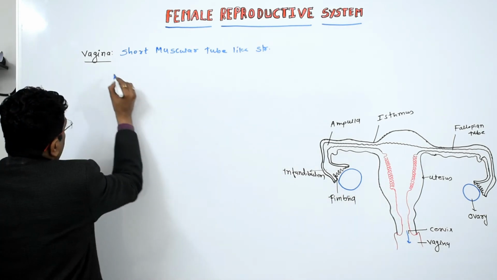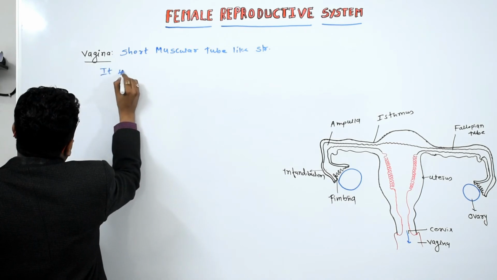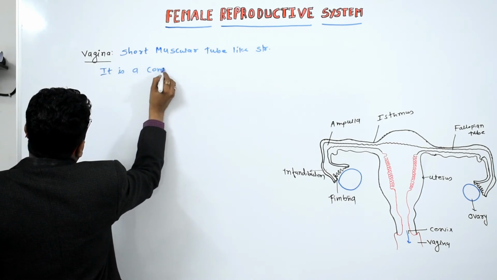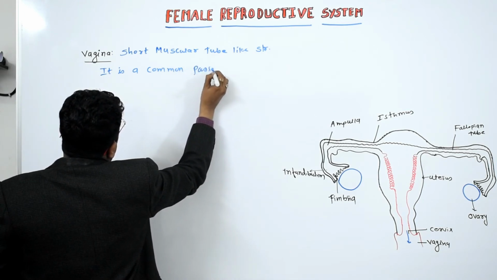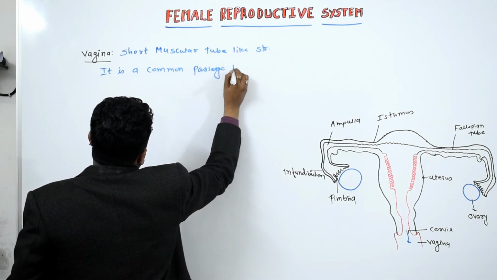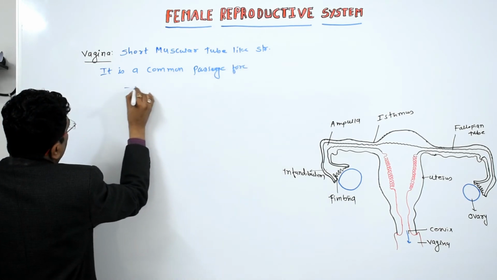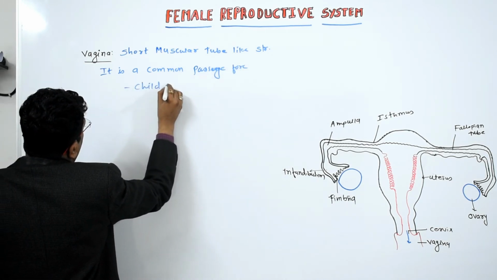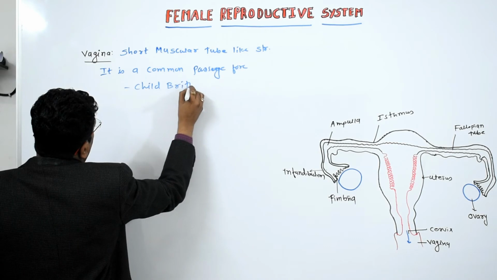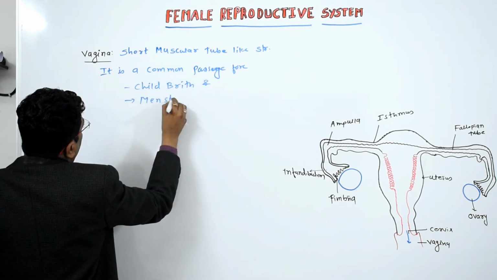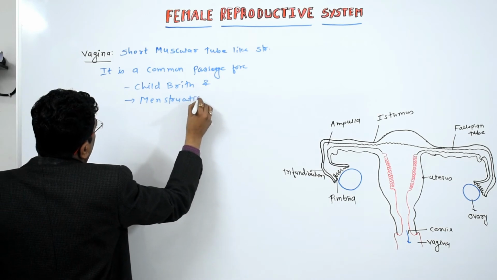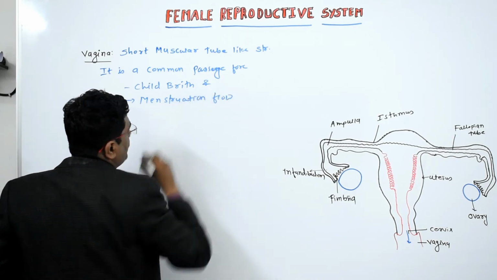So the vagina is a common passage for childbirth and menstruation flow.